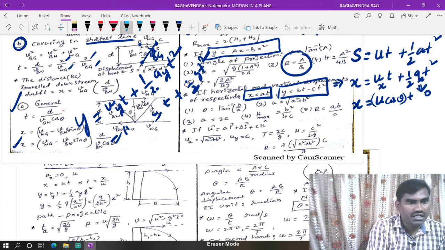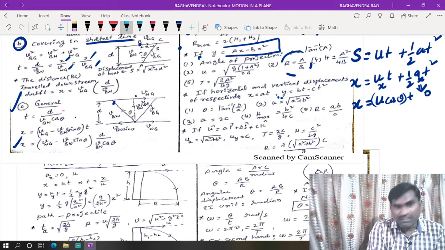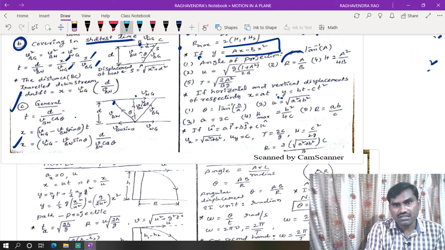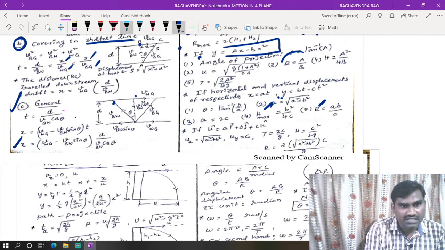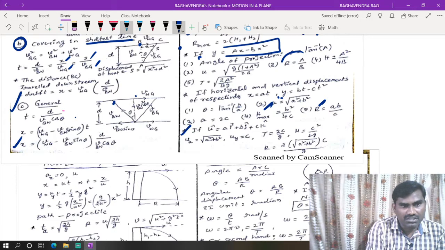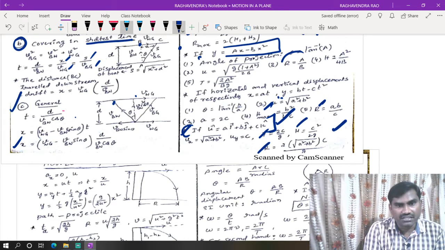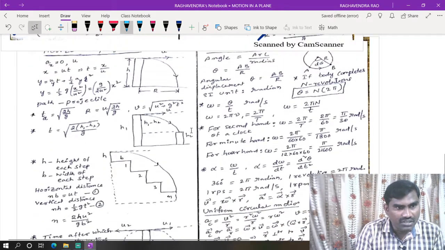Like that, the horizontal and vertical components of the displacement we can calculate. In a short manner, we can calculate maximum height and range by using these expressions. And this is another important expression. If the initial velocity is in 3 dimensions, then we can calculate range, time period and all these things by using these relations. That is about oblique projection.